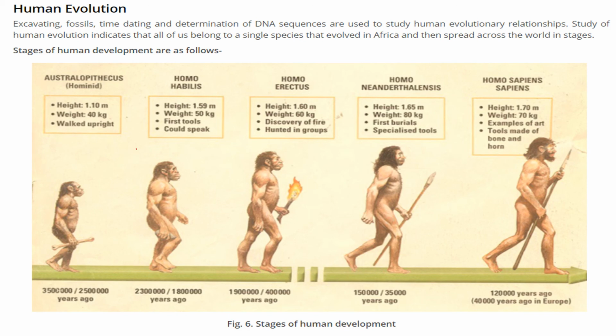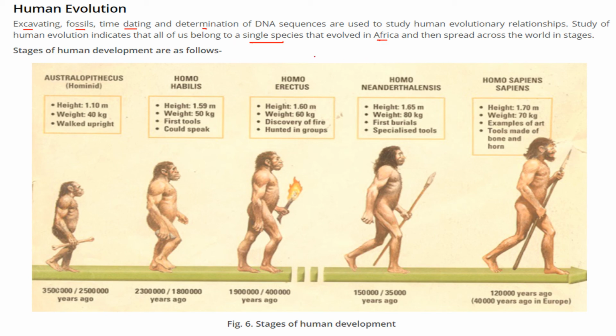Human evolution. Excavating fossils, time dating, and the determination of DNA sequences are all used to study human evolution or human evolutionary relationships. The vast study of human evolution indicates that all of us belong to a single species which evolved in Africa, and then spread across the world in different stages.